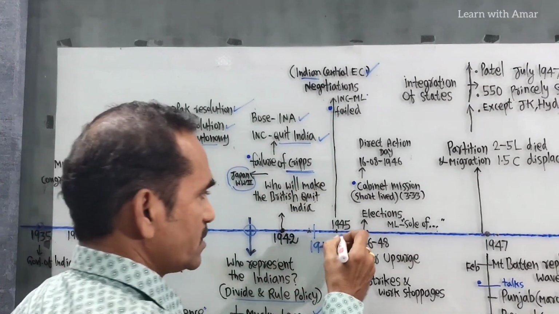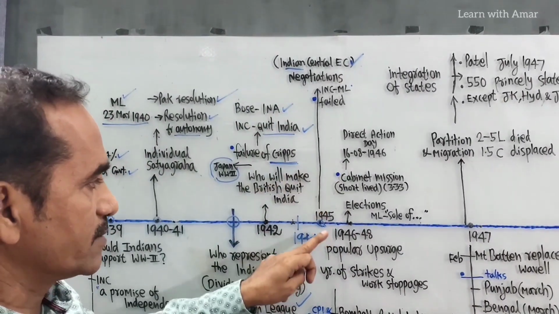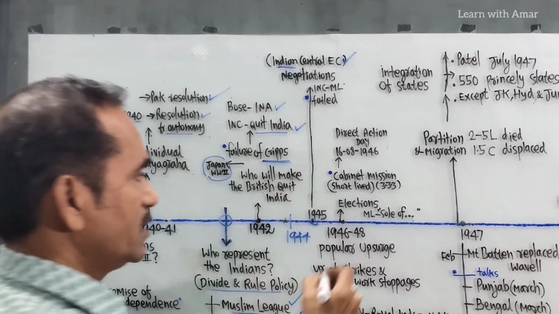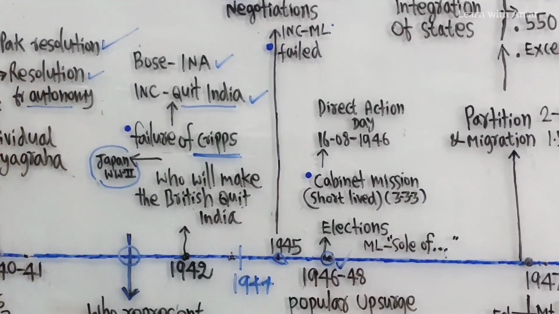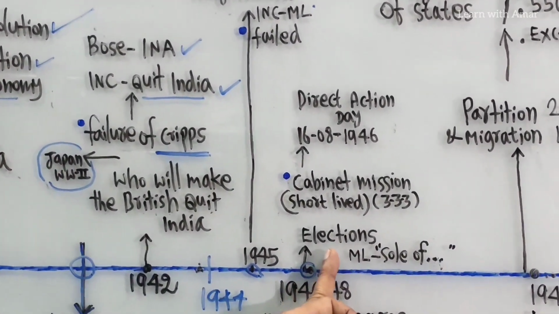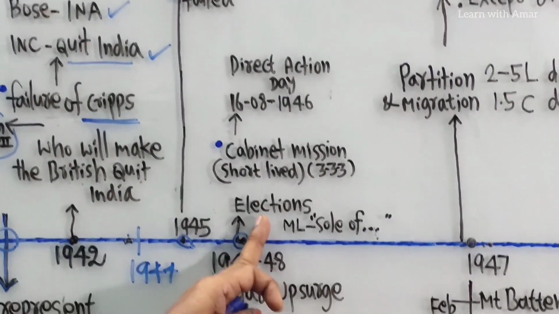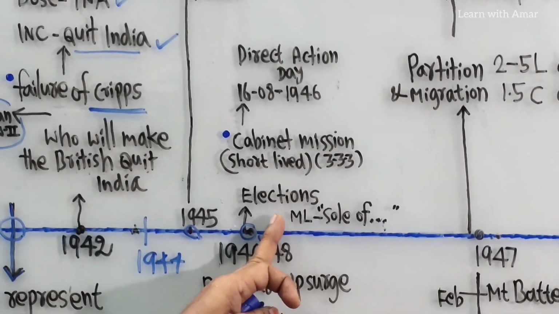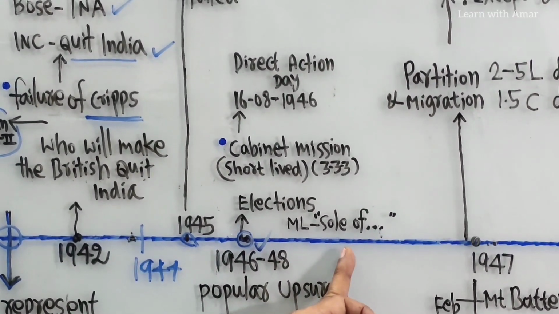Now next year, the same Muslim League under Muhammad Ali Jinnah became very strong. Elections were held in the year 1946. In the 1946 elections, the Muslim League won all its reserved seats. It became very strong and wanted to be represented as the sole spokesperson for all Indian Muslims.